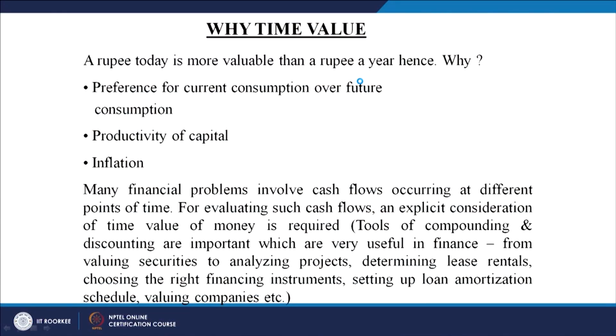Why? Number 1, preference for the current consumption over the future consumption. People are more interested to use their resources for the current consumption and not for the future consumption. So, when the preference for the present consumption is more as compared to the future consumption, it means the rupee which is in your hand today and which will come after 1 year, which one is more important? The one which is in our hand today. So, you can calculate how much is in my hand today.